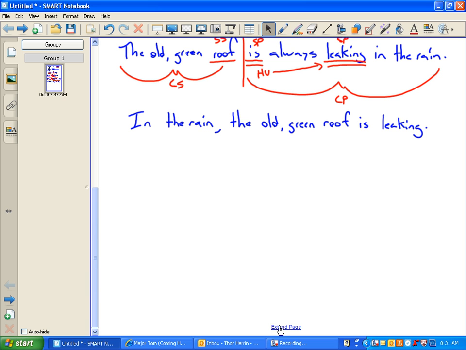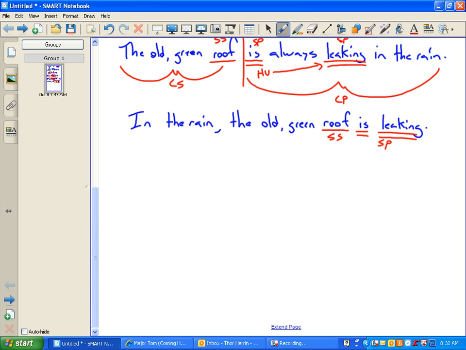What do we do first? Find the simple subject and simple predicate. What is the simple subject? That hasn't changed, has it? What is the simple predicate? Just leaking? Do not forget that helping verb. Simple subject is roof. Simple predicate is is leaking. That helping verb must be included.